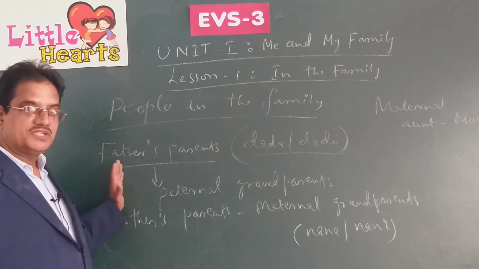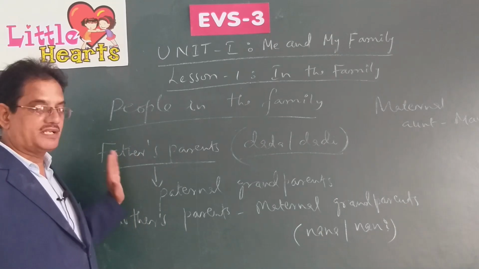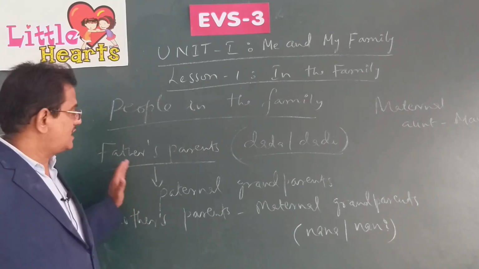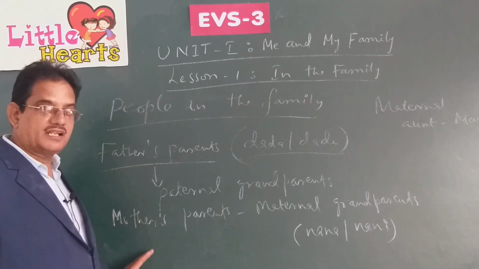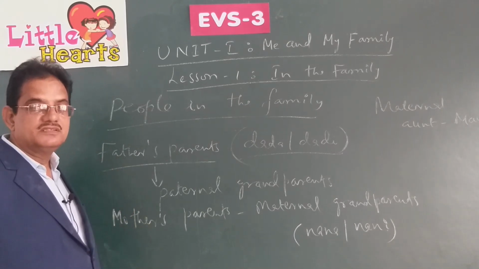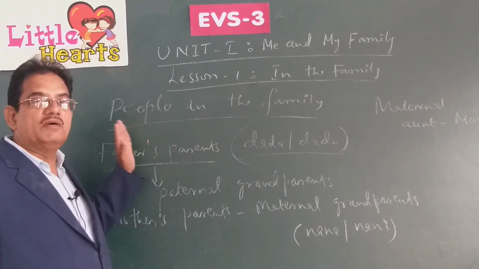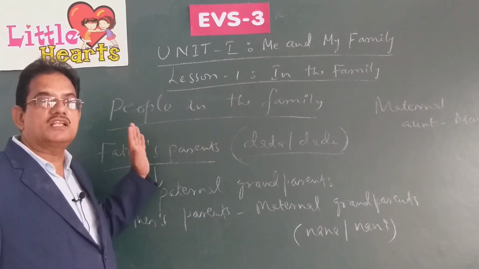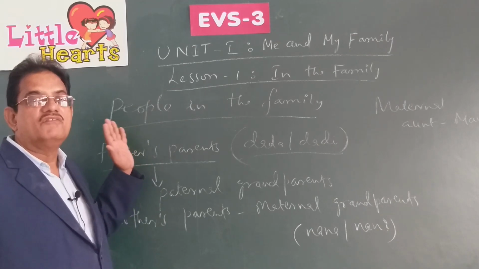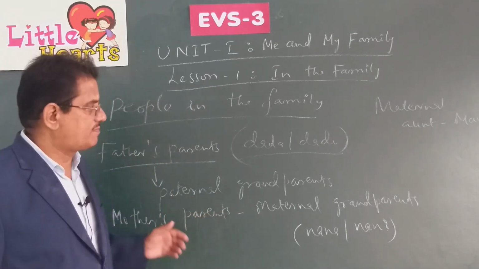Grandparents, uncles, aunts, maternal uncles, maternal aunts, paternal grandparents, maternal grandparents, paternal uncles. All these are the people we find in our families. Sometimes they live together, sometimes they live separately.